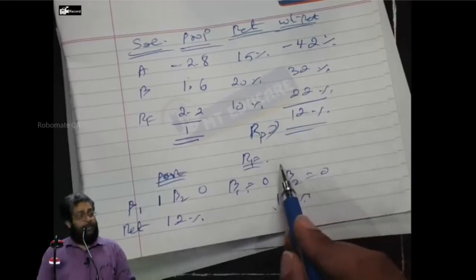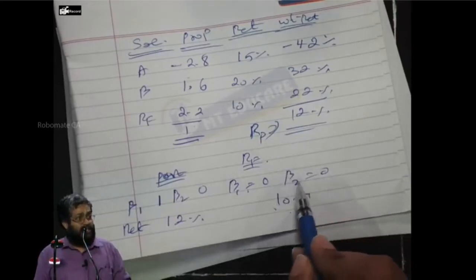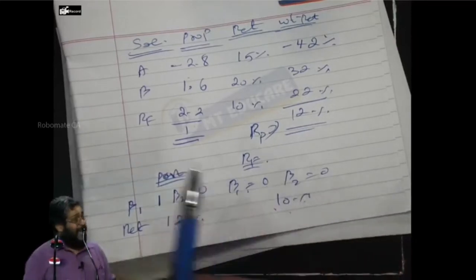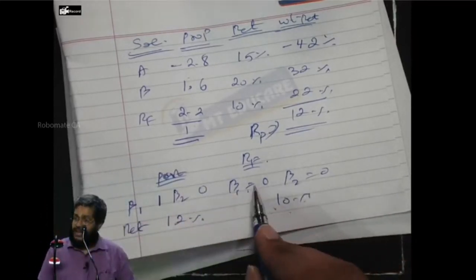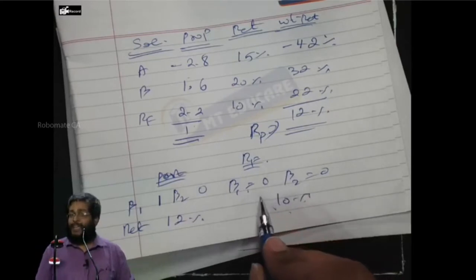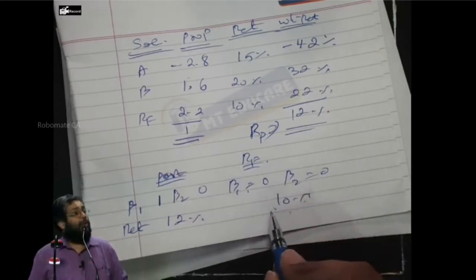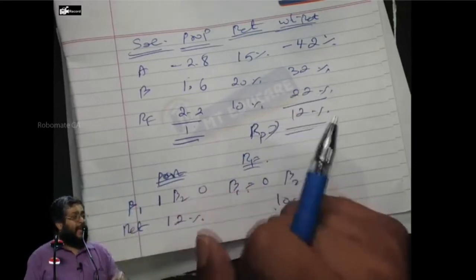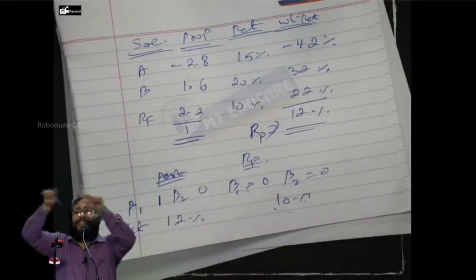I can have a government of India bond with beta 0 for both, giving an 8% return. Possible? I can even have a market security with short sell AB investment which may give me 0 beta. It may give you 10% return. In that case, the risk-free rate which I take should not be 8. What I should take is 10. That is the best in that particular category.